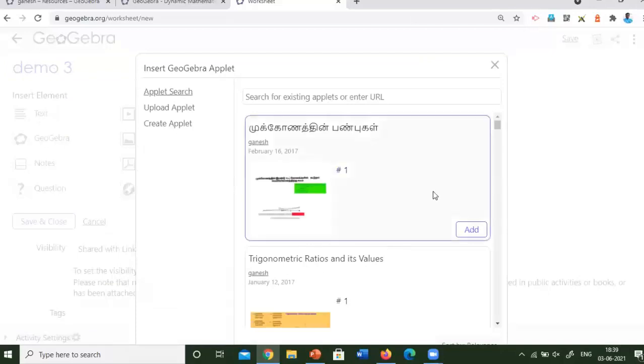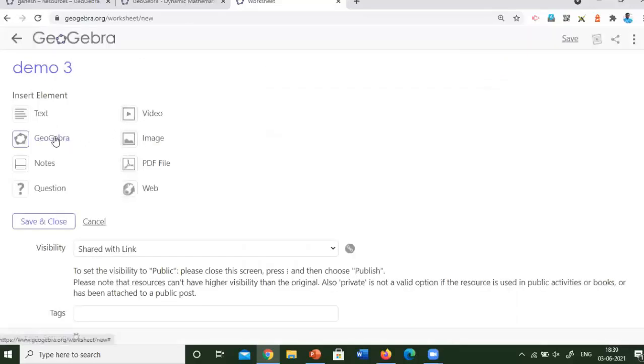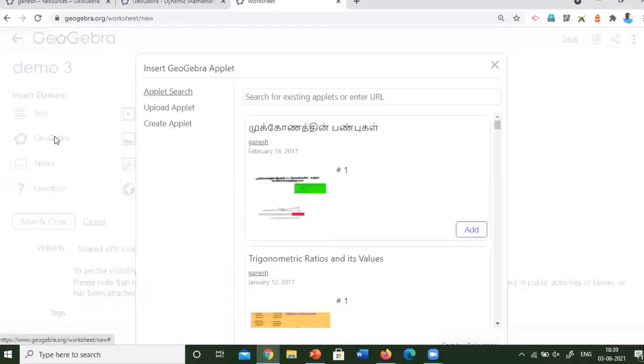I will click GeoGebra. Here you can insert any applet that is created by you. Upload applet is another option. Otherwise, you can create it online by clicking here. Due to time management, I will use the applet search option. Kindly remember, if you insert a GeoGebra element inside the activity, you have 3 options. The first one is create applet. The second one is upload applet. And the third one is applet search.